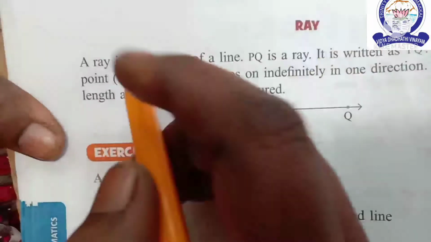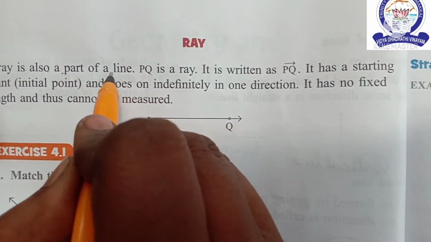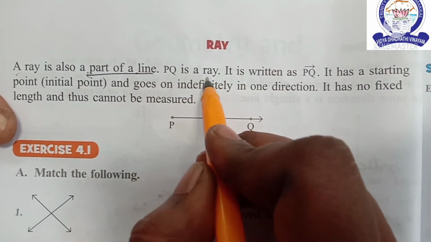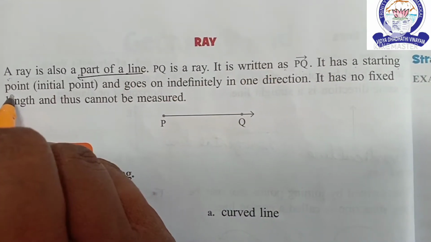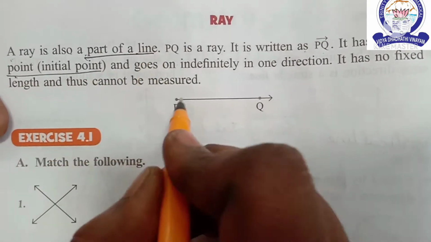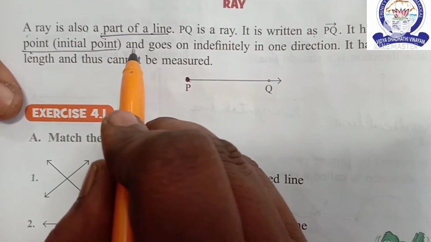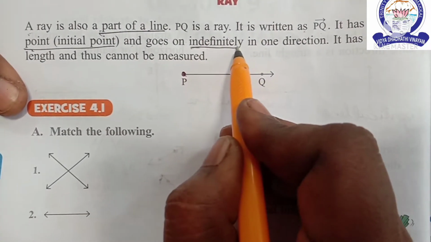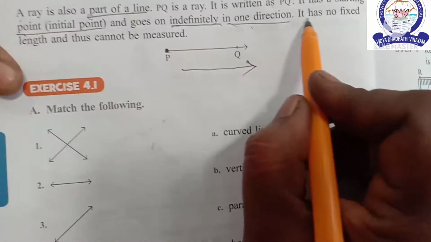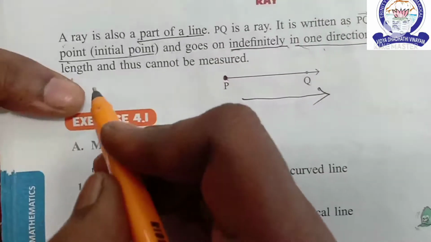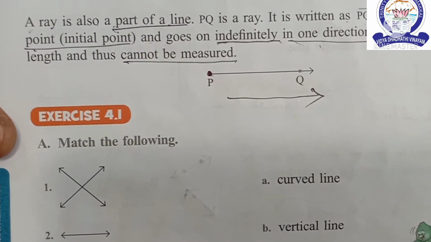Next, ray. A ray is also a part of a line. PQ is a ray. It is written as PQ. It has a starting point, that is the initial point, and goes on indefinitely in one direction. It has no fixed length and thus cannot be measured. Is it clear children?